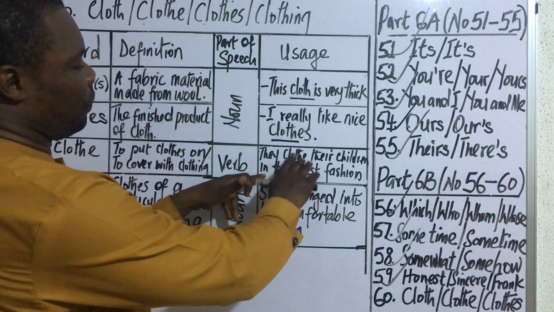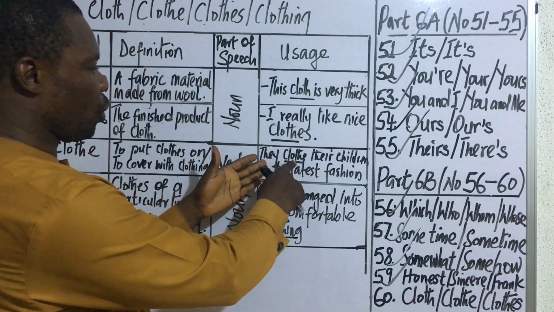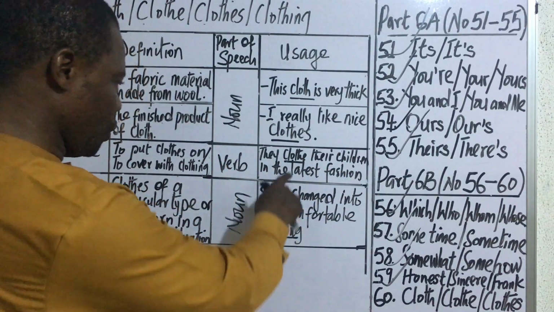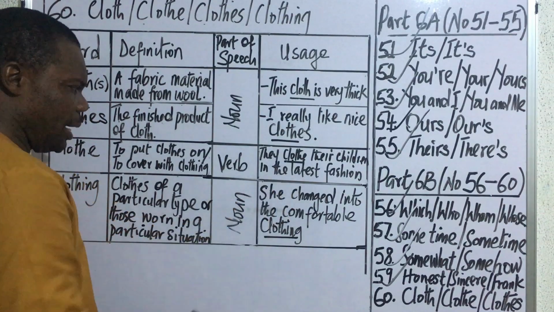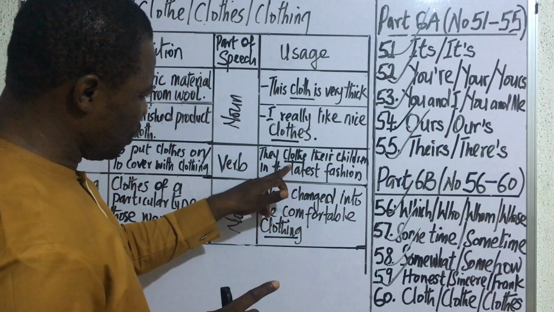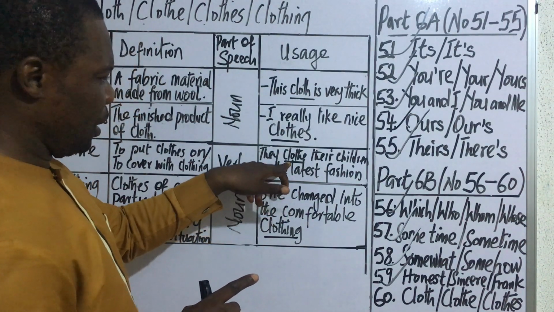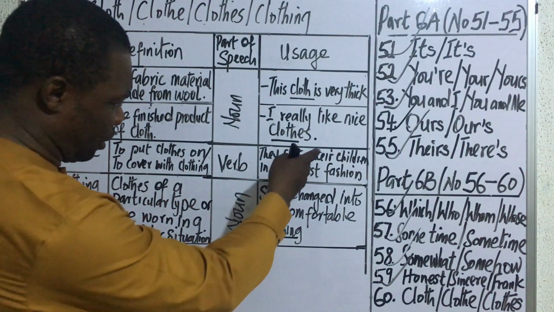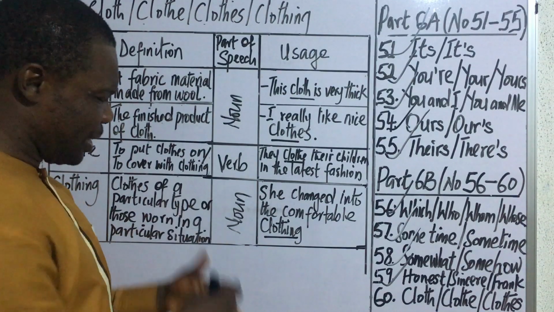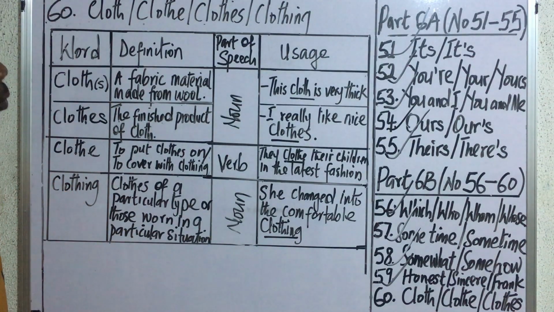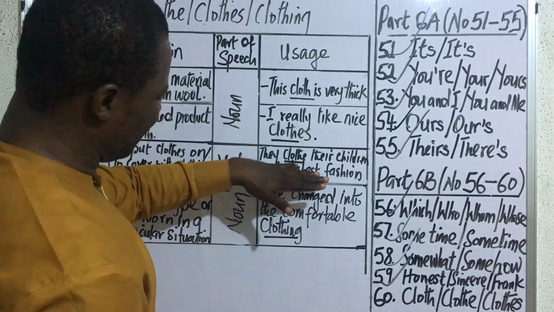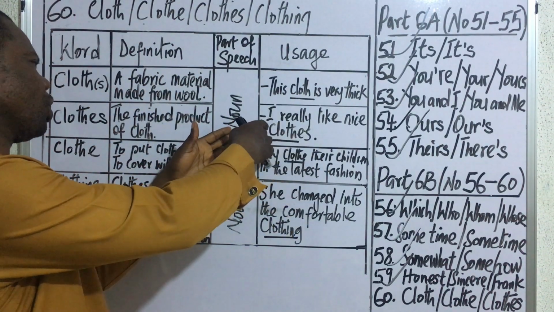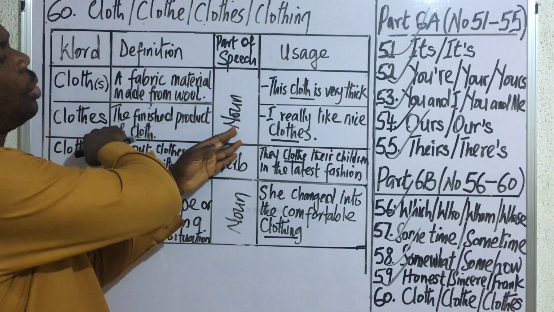So then we have this next example. They clothe their children in the latest fashion. This word is used as a verb here. Despite we have explained that this word is a verb, you can begin to think that it's a verb in its plural form because it doesn't have s. It doesn't exist in its singular form. So whenever this word takes an s, it ceases to be a verb. It will automatically change to a noun.